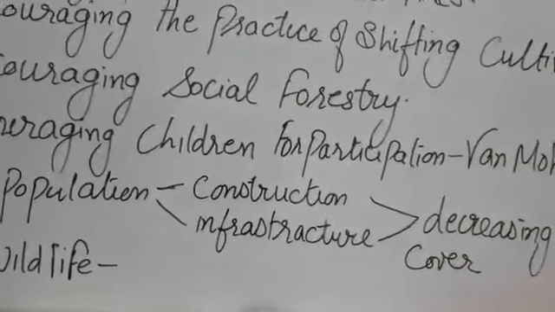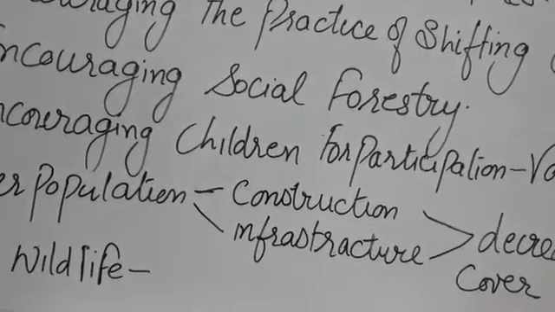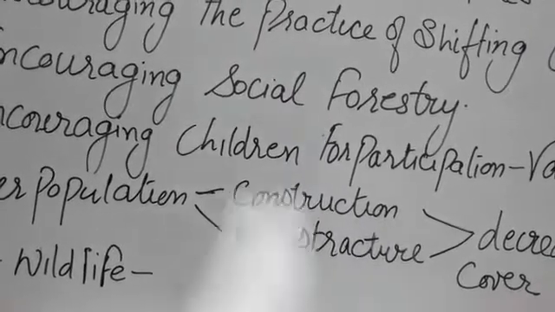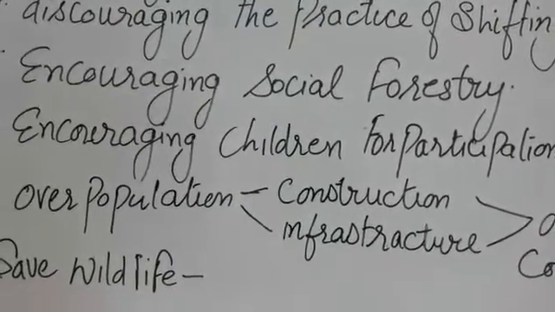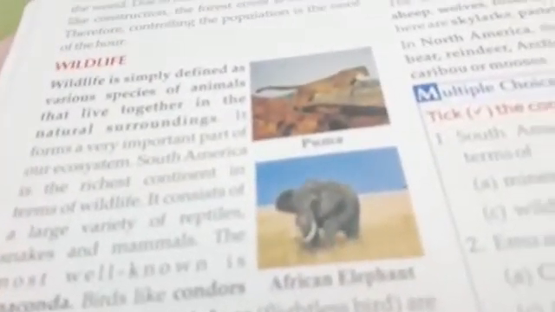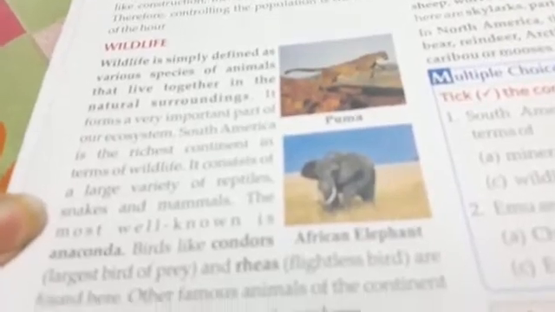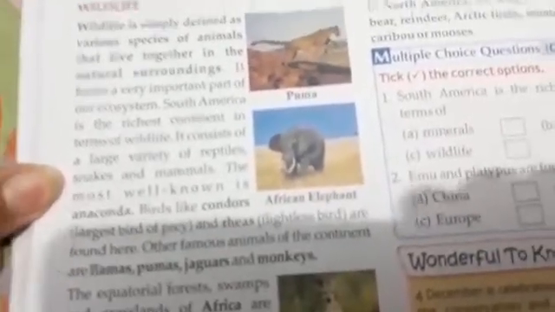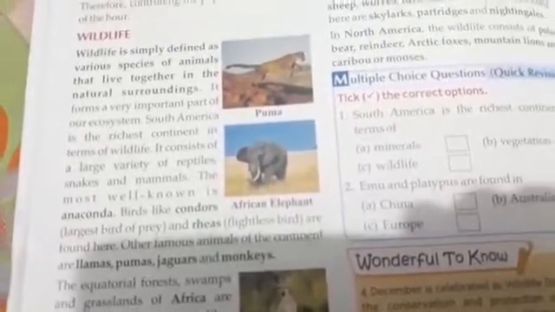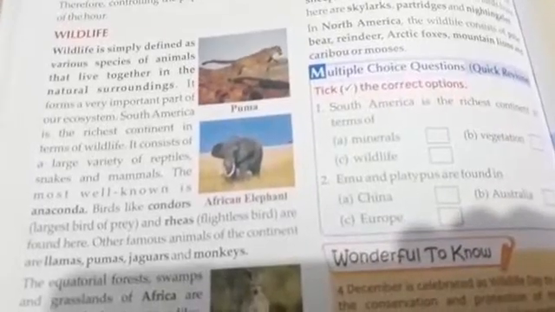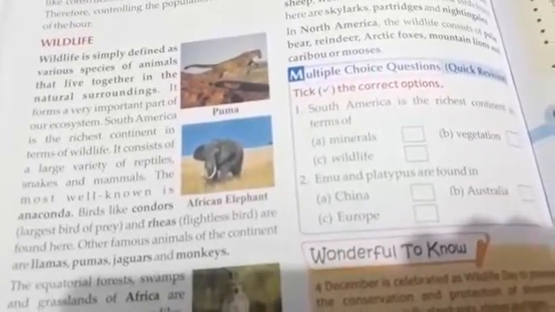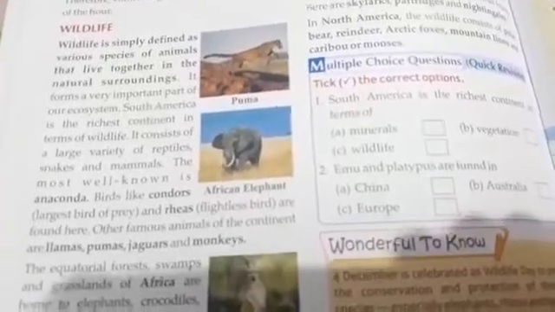As we all know, natural vegetation is linked: if we have good natural vegetation and good forest, this will lead to the existence of various wildlife also. And what is wildlife? Wildlife is simply various species of animals that live together in their natural surroundings. Wild animals live in the forest. The forest is their habitat. Everybody wants to live in their natural habitat. They are the homes of the wild animals.